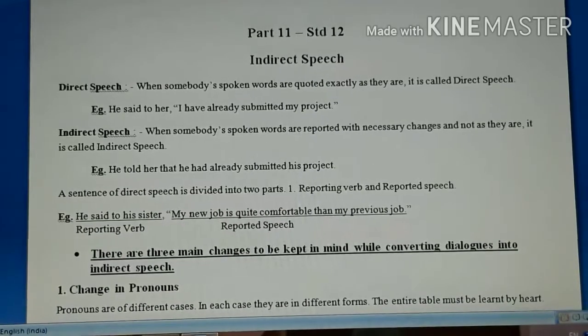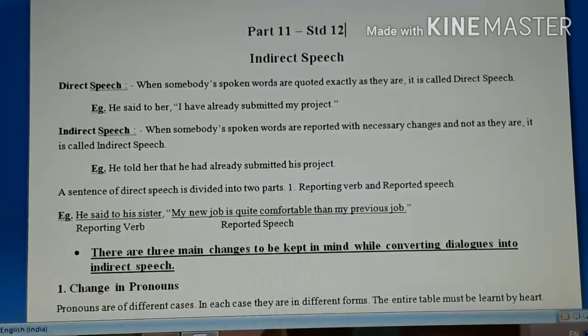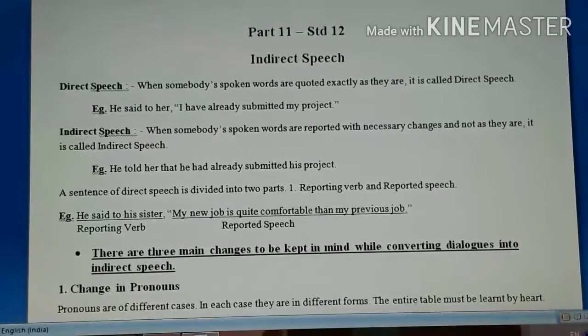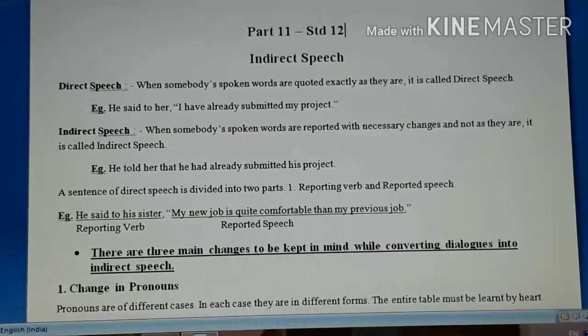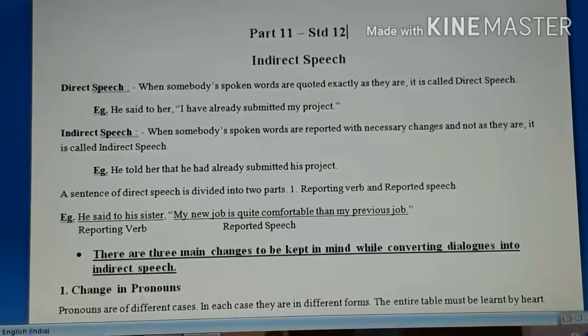Students, today we will take a very important topic for you all, that is indirect speech. Remember, in every standard, 9th, 10th, 11th and 12th, this particular question holds an important place in the question paper because it carries 4 marks. In a 100 marks paper it is of 4 marks, and since you have been doing it for so many years, most of the things are clear for you. Still, I would like to just refresh your memories about certain things in this particular topic.